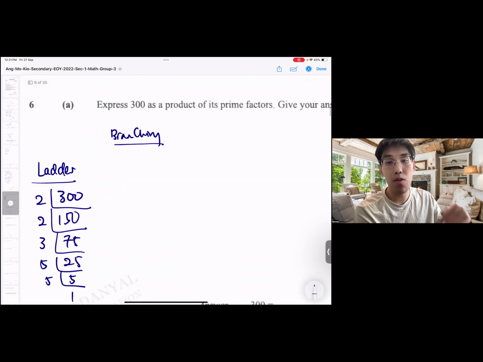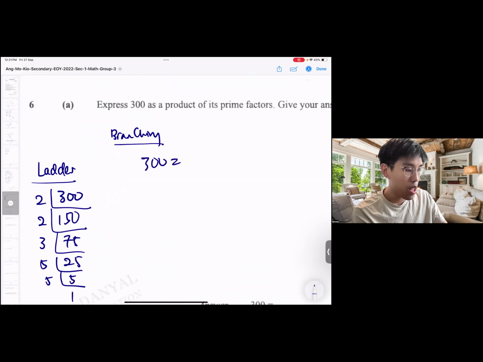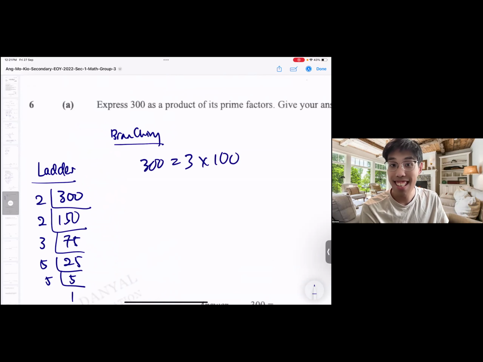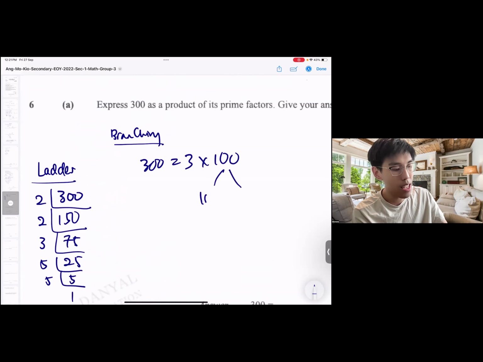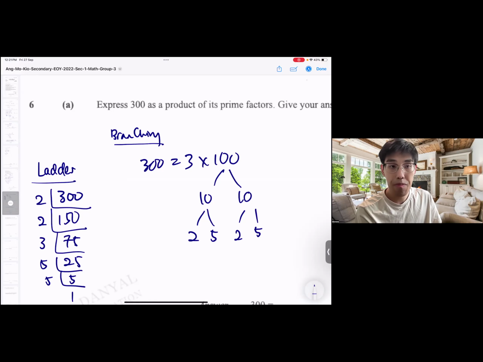Branching allows us to have more flexibility. Why? Because for 300, the first number that I actually see is 3 times 100. So I actually take out 3 first. And then from the 100, I know it's 10 square. It's easy for me because you memorize your square numbers already. 10 times 10. So in each of the 10, I have 2 and 5, 2 and 5.